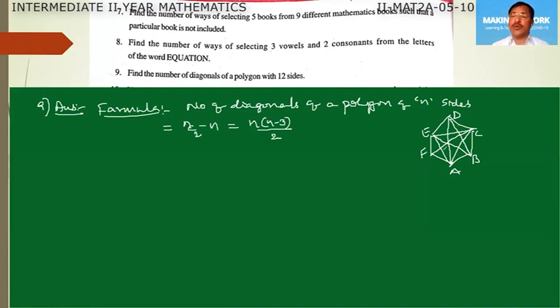In a polygon of 6 sides, the lines that can be formed other than the sides are called the polygon's diagonals.